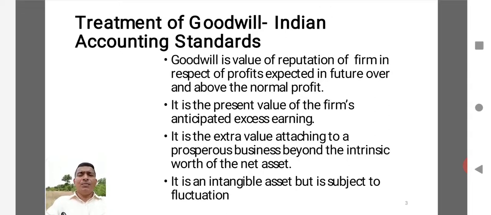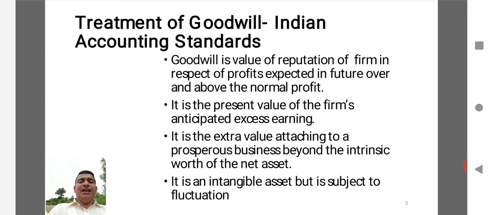But the profit over and above the normal profit, that means the additional profit or high level of profit or huge margin of profit, is actually because of the efforts put in by the old partners over a period of time. That is the reputation or the image they have generated. We need to ascertain the value of it. It is called valuation of goodwill. Here, it is the present value of the firm's anticipated excess earning. Excess earning means earning over and above a normal level. It is the extra value attaching to a prosperous business beyond the intrinsic worth of the net assets.